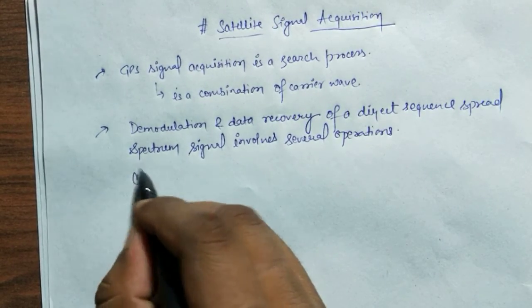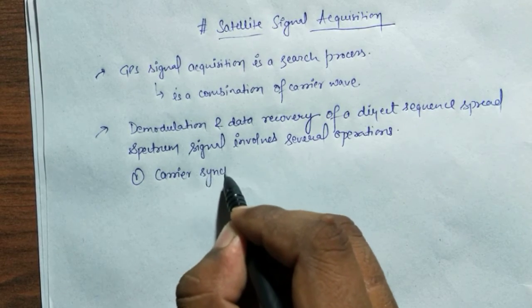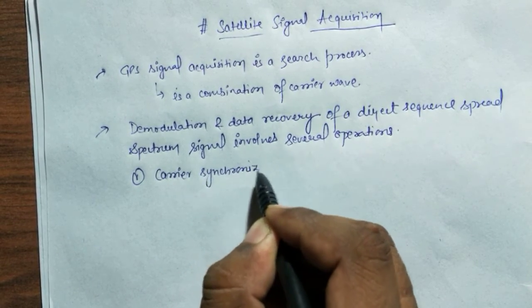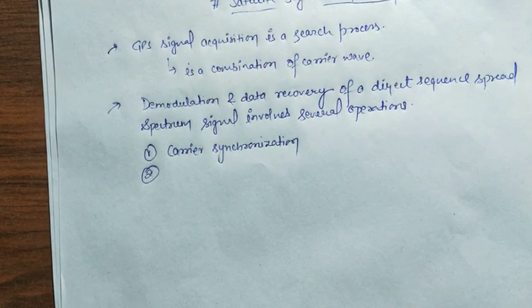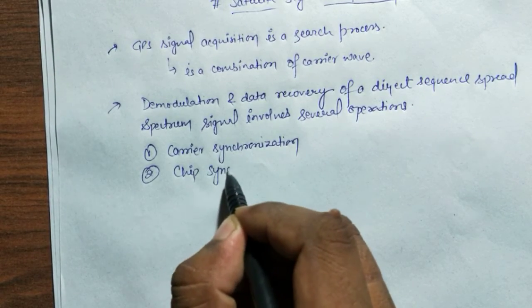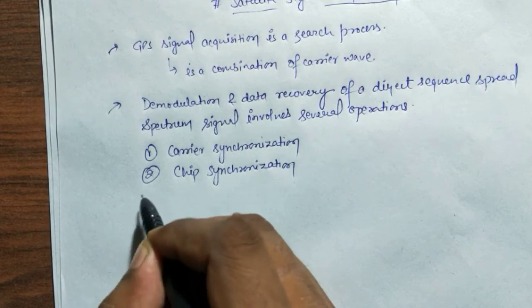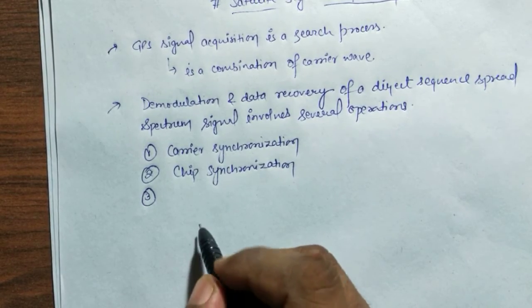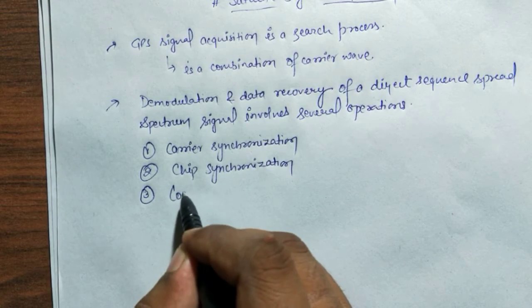The first one is carrier synchronization, the second one is chip synchronization, the third one is coarse despreading signal acquisition,